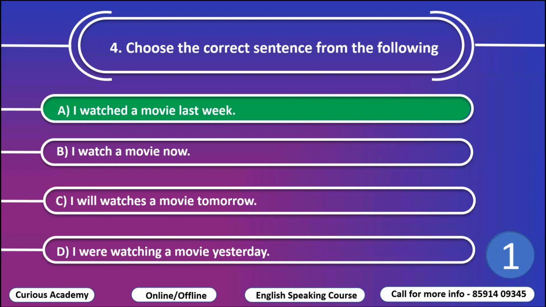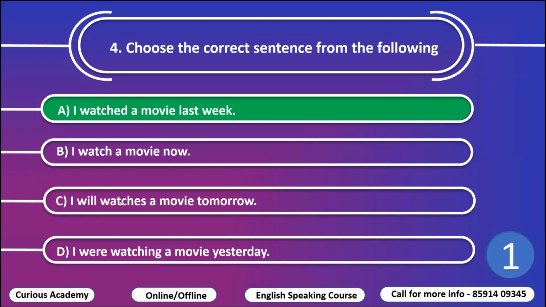In second, what is wrong? I watch a movie now. Now is written there. So this should be I am watching a movie now, but this is wrong. C, I will watches a movie tomorrow. Tomorrow is written and will is also written. But the verb watch becomes watches. This happens in simple present tense.